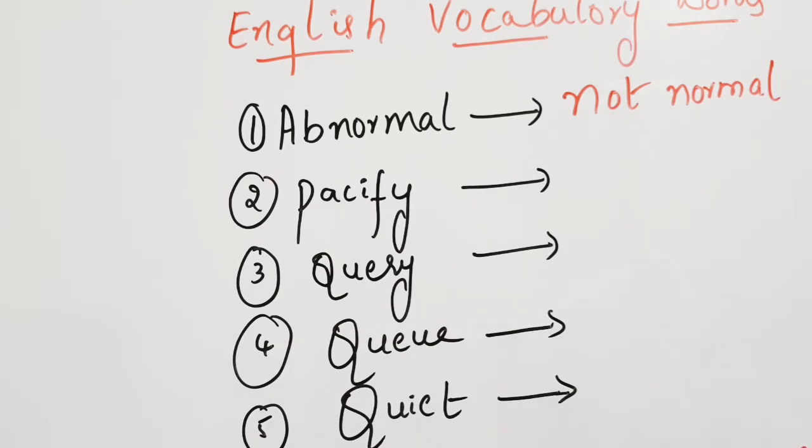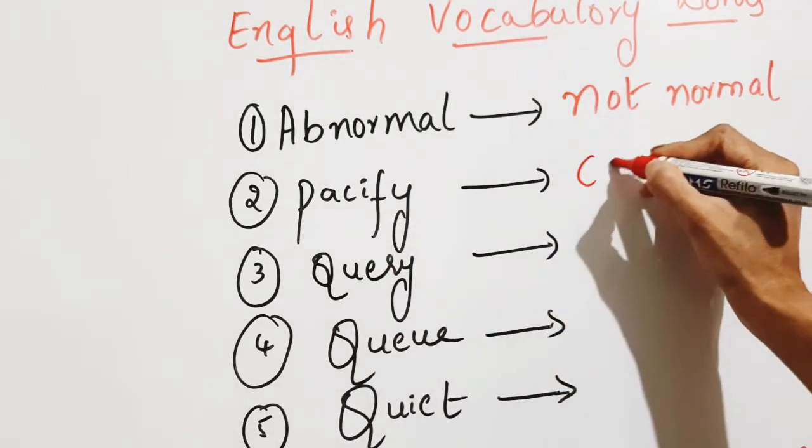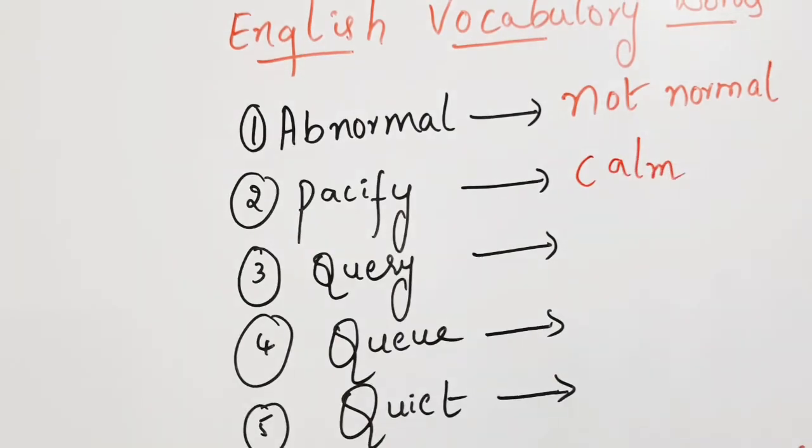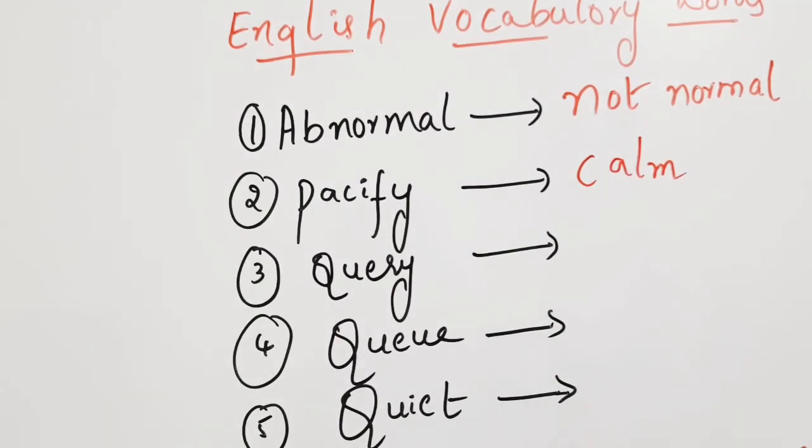Second English vocabulary word is specify. Specify means what? Calm. Specify means calm. For example, we say "calm down, sit for a while and calm down."